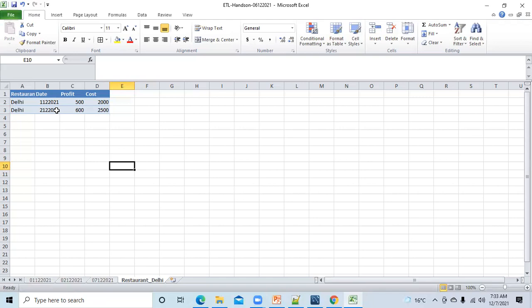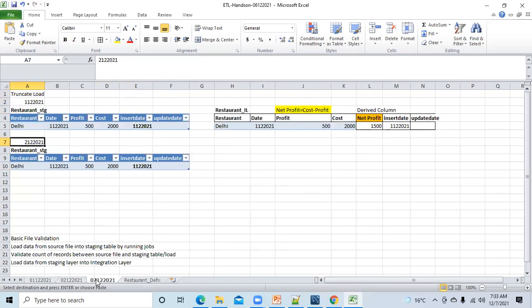Now, if we are talking about full load, assuming we are talking about full load, will the source team send me this entire data or this data only? Entire data. Very good. So the source will send me this entire data. Now this is a source file, and I will keep it here.